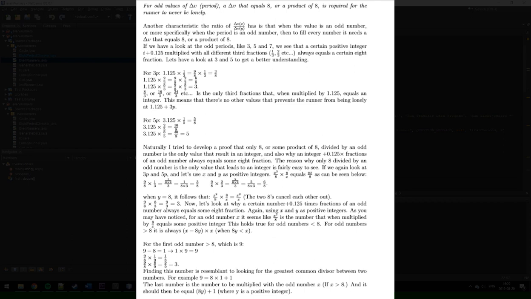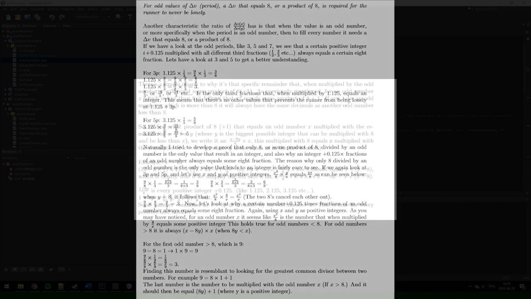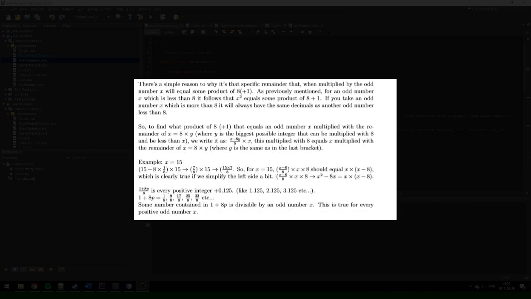For example, if we have 9, which equals 8 times 1 plus 1, the last number is the number to be multiplied with the odd number x if x is greater than 8. And it should then be equal to 8 times y plus 1, where y is a positive integer. There's a simple reason why it's that specific remainder that, when multiplied by the odd number x, will equal some product of 8 plus 1.